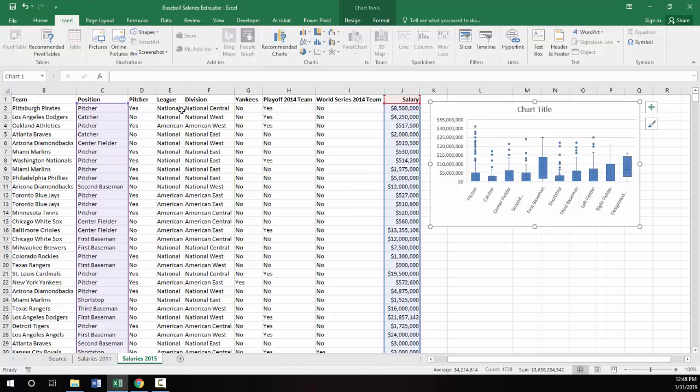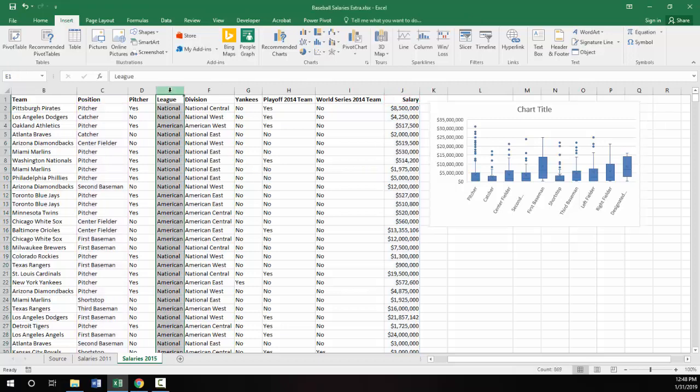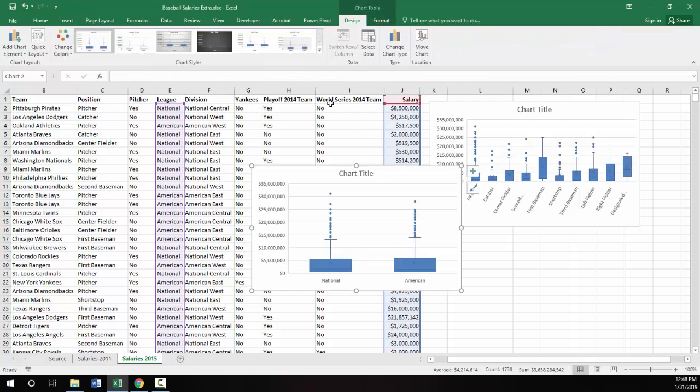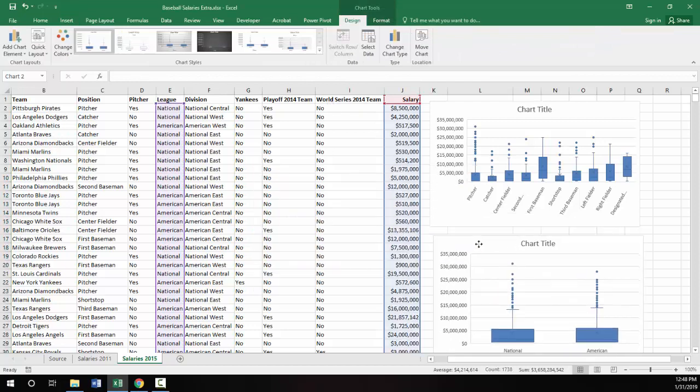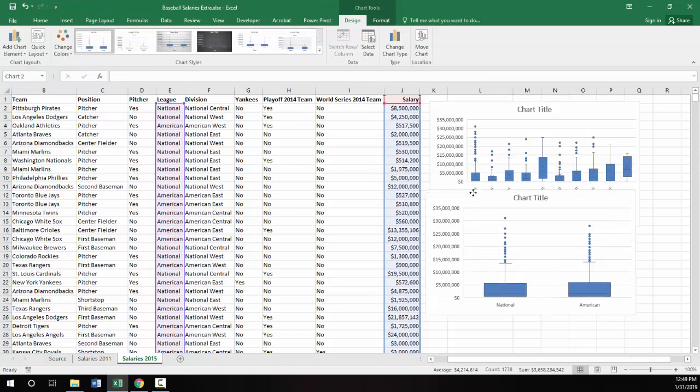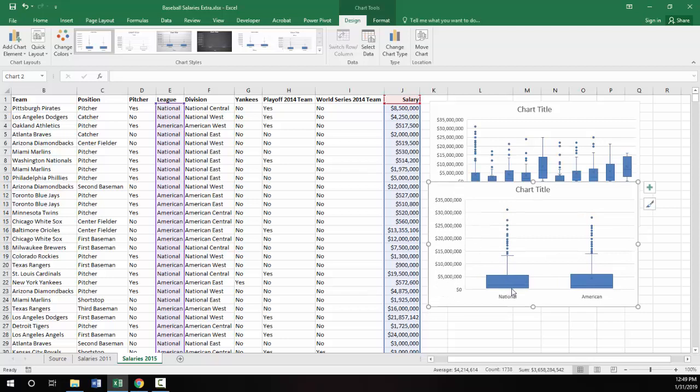Let's look at whether one league spends more on salary than another league. There's two leagues, the National and the American. So there's a Box-and-Whiskers chart associated with that, and it looks like on average they're about the same, but there are some outliers with the National.